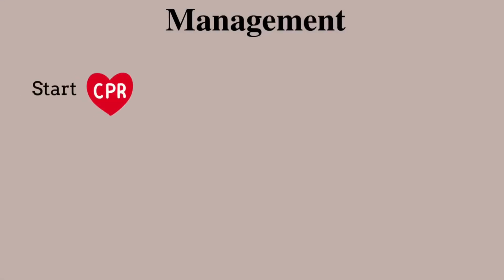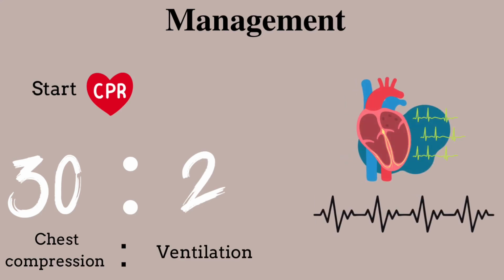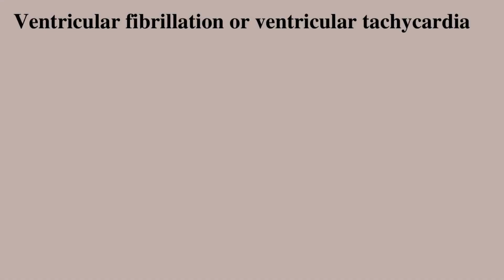Start CPR with a ratio of 30 chest compressions to 2 ventilations. Meanwhile, try to establish the underlying cardiac rhythm quickly to determine the appropriate treatment. In case of ventricular fibrillation or pulseless ventricular tachycardia, apply pads to attempt defibrillation: one on the right of the upper sternum below the clavicle, and the other one below at the level of the left mid-axillary line.